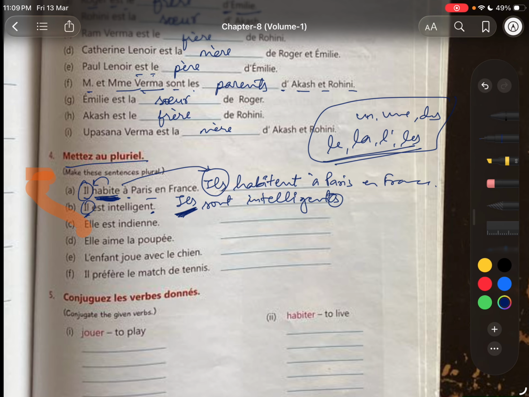We should add s, right? Also intelligent. They are intelligent. Alexandria, she is Indian.